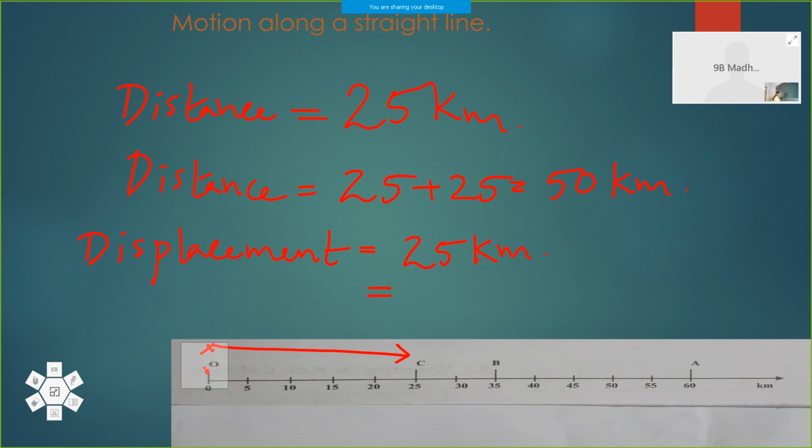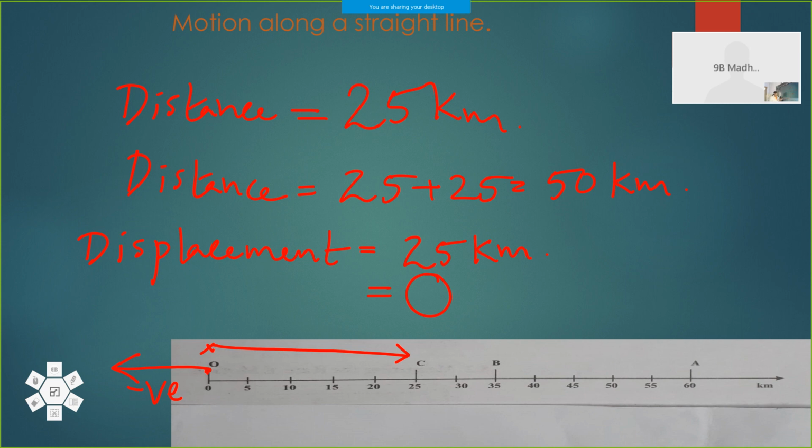So what will be your displacement here? When you come back to the origin, it will become 0. So displacement can be 0. And if you move backwards, you are moving in the opposite direction, so you have to take displacement as negative. So displacement can be positive when you move in the forward direction, it can be 0, and it can be negative also.